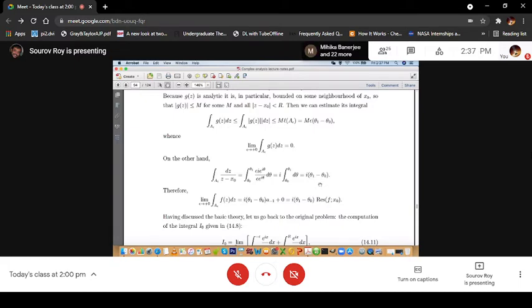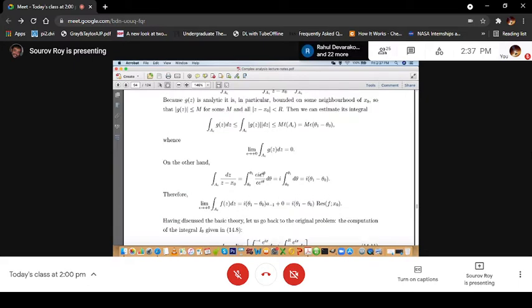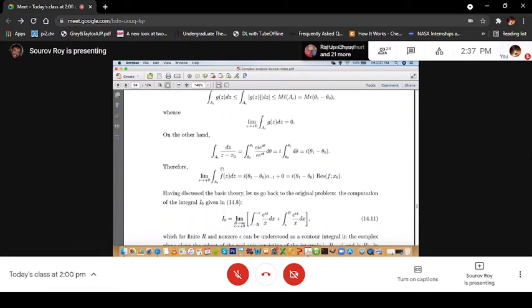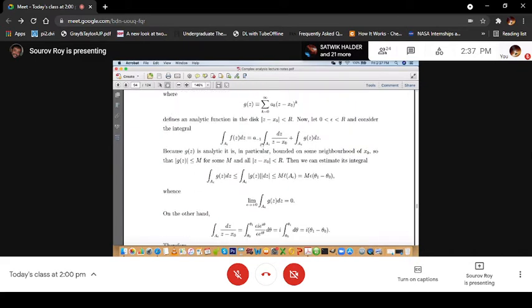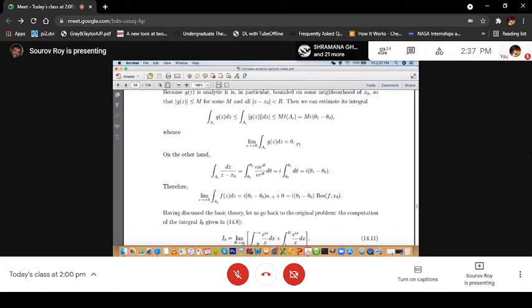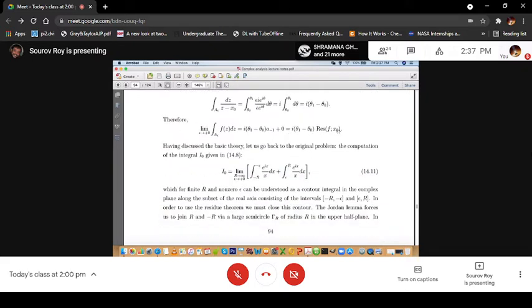So that means if you take the limit epsilon tending to 0 plus, what do you get? You get that the integration along A epsilon of f(z) dz is i times theta 1 minus theta 0 times a minus 1, because you see a minus 1 coefficient was there in this integration, plus 0, because the integration along A epsilon of the function g(z) gives you 0.